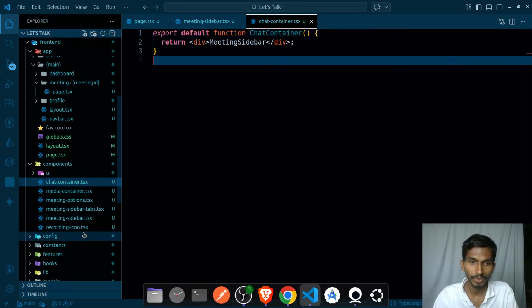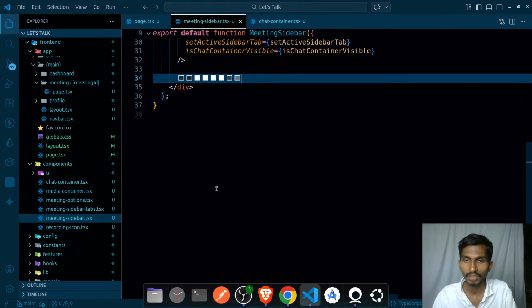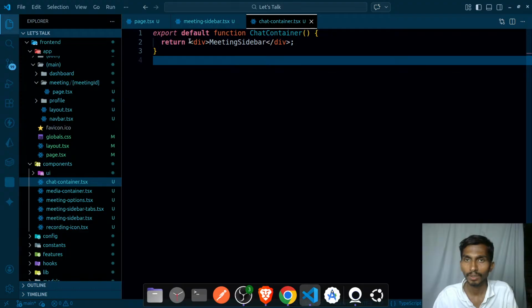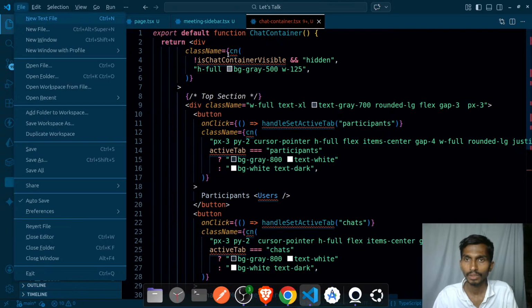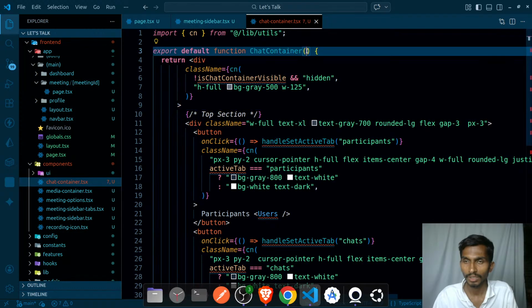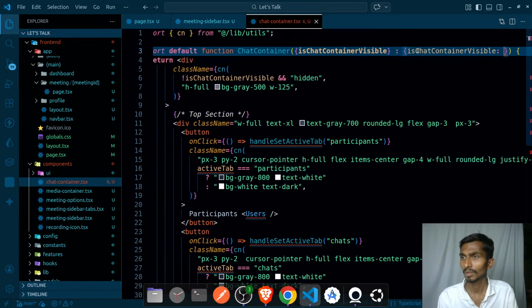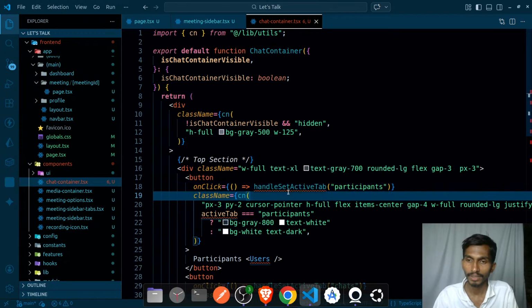So let me even show exactly what happens. First of all, I have this meeting sidebar, this is the one, and let me cut this whole thing from here, then I will be explaining. Cut it. Once this is cut, go to chat container, paste everything here. Once everything is pasted here, I actually have to import many things. Import this. Is the chat container visible, I will be sending, or let's simply get it. So is the chat container visible? Just copy and paste. That's actually going to be boolean, just like this. Apart from this particular thing, handle tab, I don't have handle active tab.